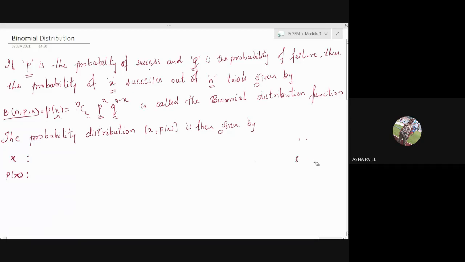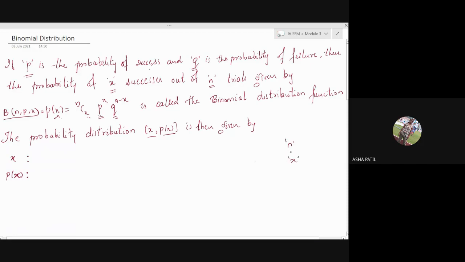Now, if you write the distribution, then what values does x take here? Probability distribution, you know that it is the set of all the values of x and the corresponding probabilities, x and p of x. Can you tell me what are the values that x takes here? You are performing the experiment n times and you want x successes.